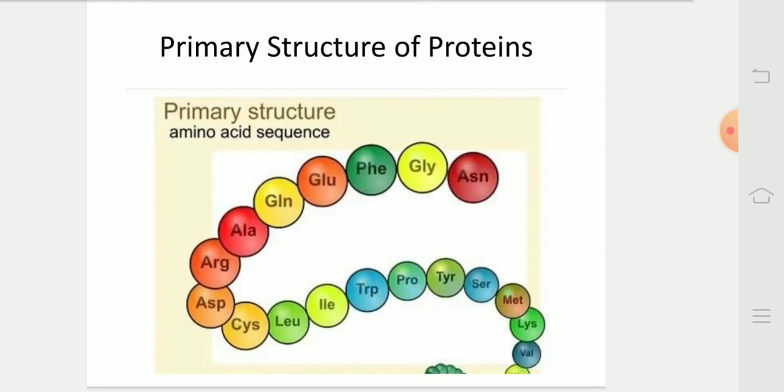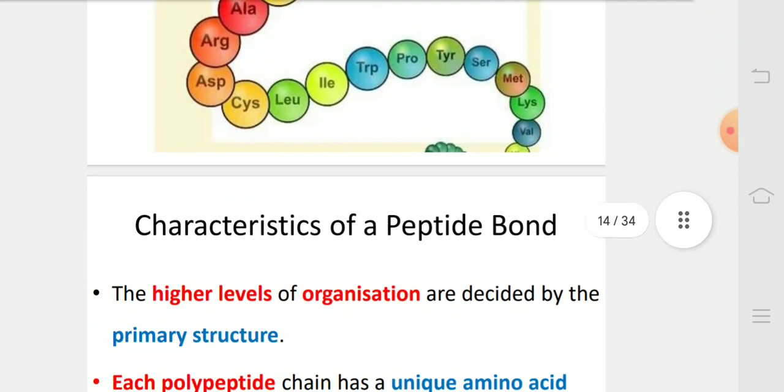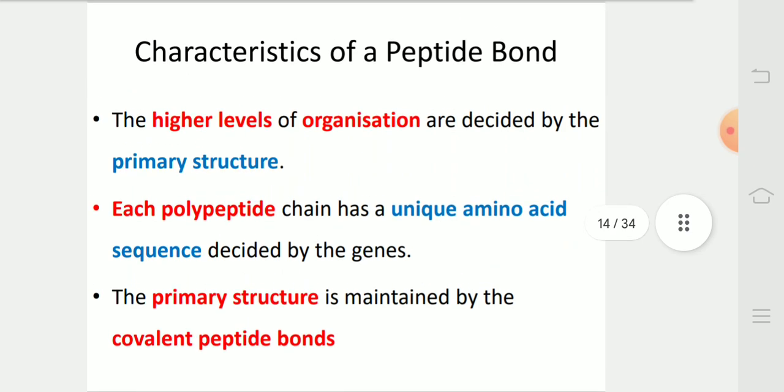Here we can see the primary structure of proteins. The higher levels of organization are decided by the primary structure. Each polypeptide chain has a unique amino acid sequence decided by the genes. The primary structure is made by covalent peptide bonds.